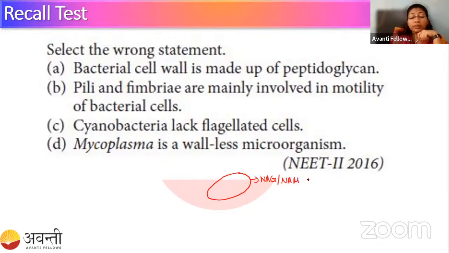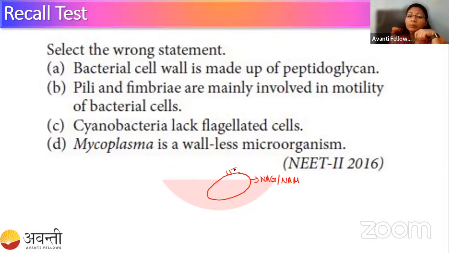Option B is saying that fimbriae and villi are mainly involved in motility. Motility means movement, that is locomotion. But fimbriae and villi are two different projections present on the surface of the body of a bacteria. Villi are very few in number, and it is a very rigid structure, like a tunnel or tube, projecting out of the cell.